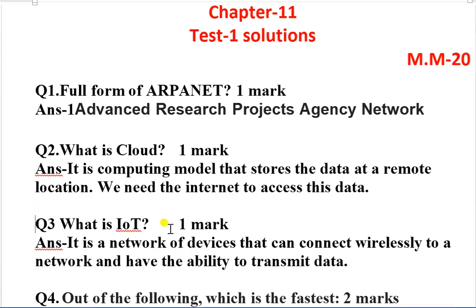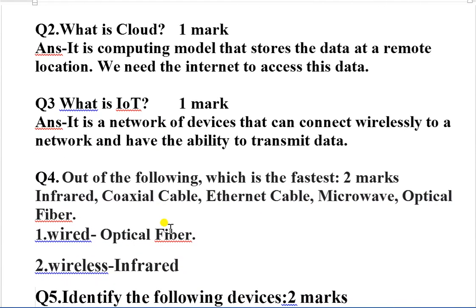What is IoT? So IoT is the Internet of Things. It is a network of devices that can connect wirelessly to a network and has the ability to transmit the data. Now question number 4, you have some options, you have to give the answer that which is the fastest in wired and in wireless. So in wired it is optical fiber and in wireless infrared.